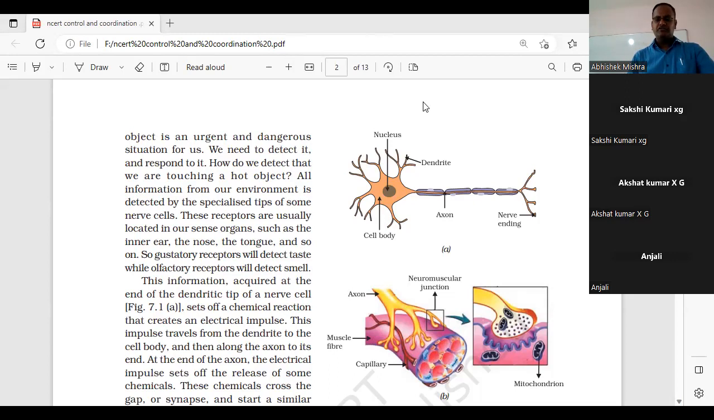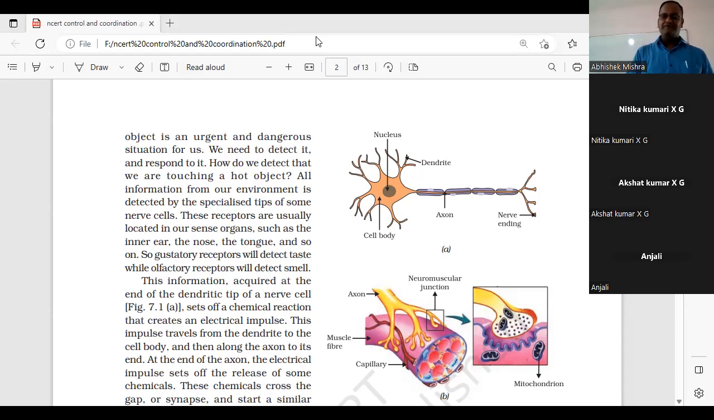Nitika, no need to reply through the chat box. It will take time to type the long answers. You just raise your hand so that I can unmute you. Okay, Nitika, let me unmute you. A quick response according to the change in surrounding. Very good. A sudden change in the environment which causes a body to show some response.